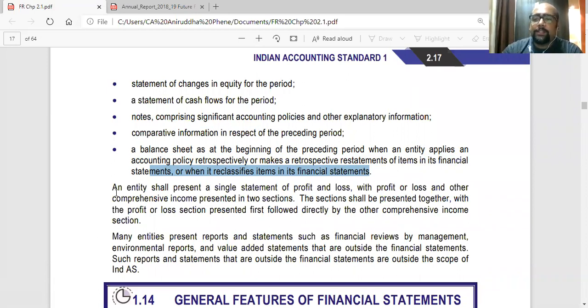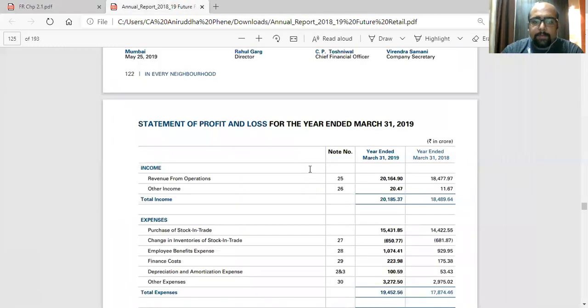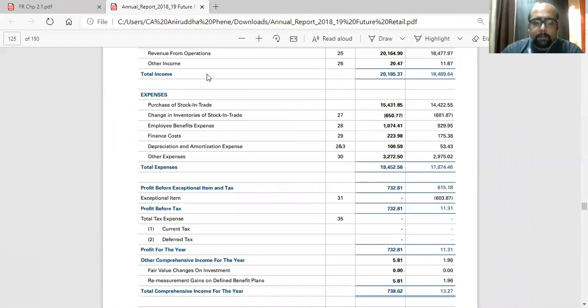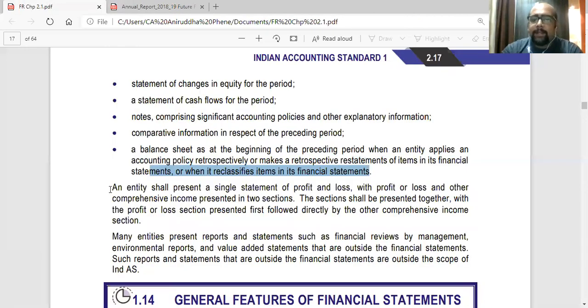Now the comprehensive income part, this part. An entity shall present a single statement of profit and loss with profit and loss and other comprehensive income presented in two sections.